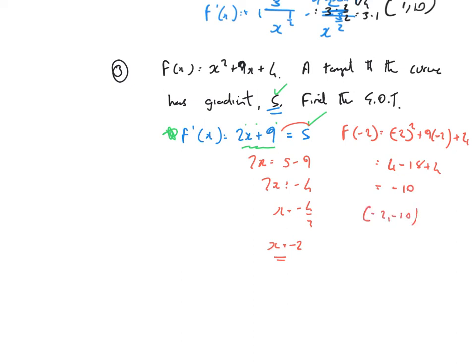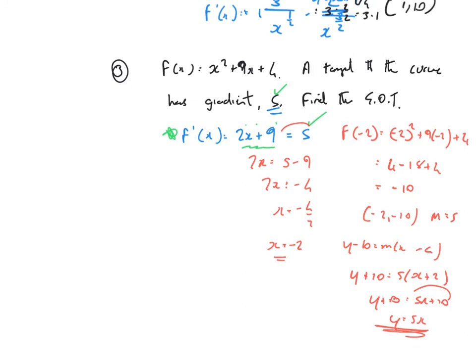The gradient is 5. And I can sub it into y minus b equals m bracket x minus a. y minus minus 10, so that's y plus 10 is equal to 5 bracket x minus minus 2, that's x plus 2. y plus 10 is equal to 5x plus 10. Bring that over, change its sign. 10 minus 10 is 0, so it's just y equals 5x.